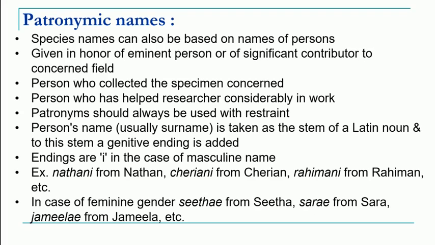If it is the name of a female, in that case it ends with letter E. For example, if a species is first discovered by Sita, the name will be given as Sitae. If it is named for a scientist whose name is Sarah, it will end with E. There could be many examples, but you have to remember that when it is a male name it should end with I, and if it is a feminine name it should end with letter E.